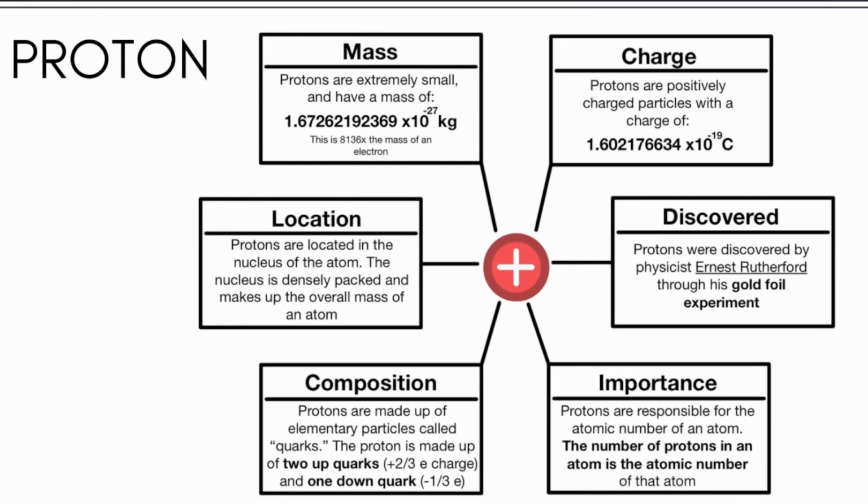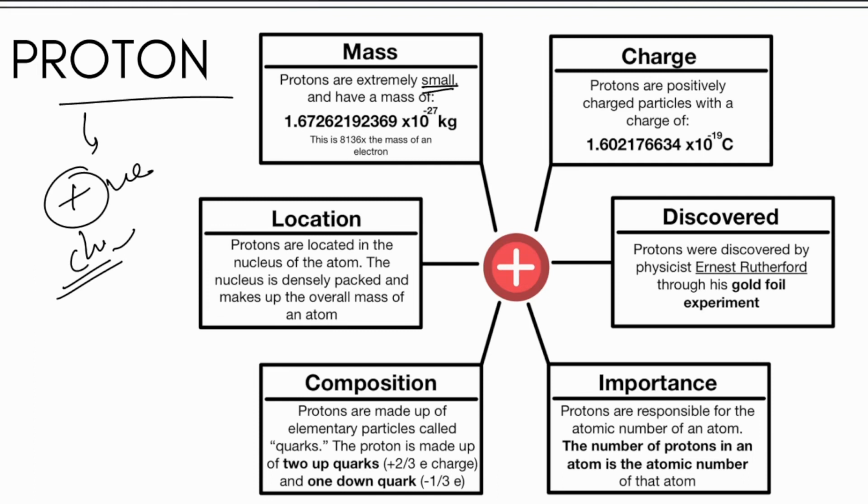All right, now let's talk just about the proton. What do we know about proton? Positive charge. The positive charge of any atom comes from the proton. Okay, so protons are extremely small. All the particles are extremely small when we are talking at the nuclear level, and they have a mass of 1.67 × 10^-27 kg. Very, very small mass. Okay, but still about 2,000 times heavier than an electron. Okay, their charge. So we already know the charge. It is 1.6 × 10^-19 coulomb. This is coulomb. Okay, very small charge, but still positively charged.